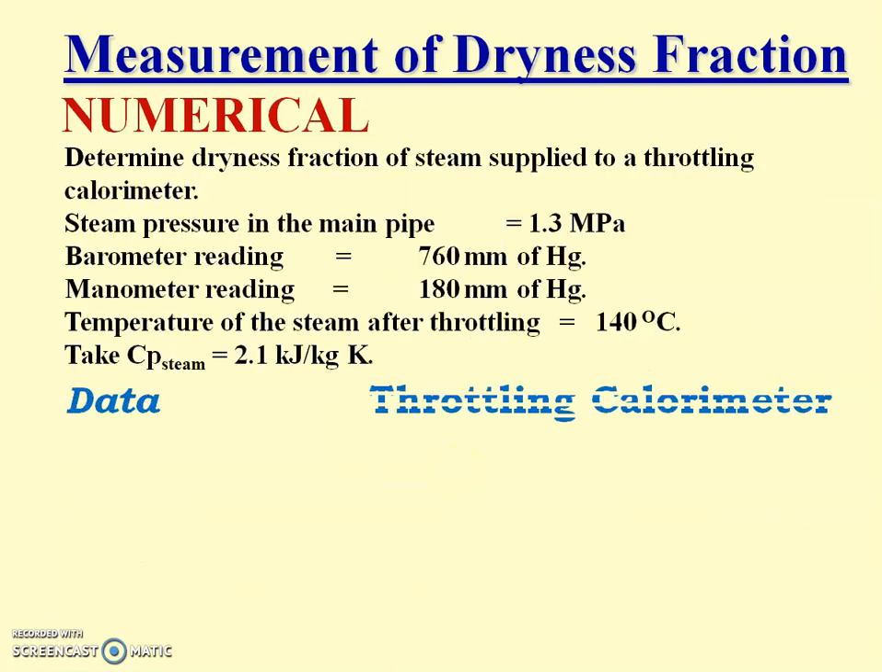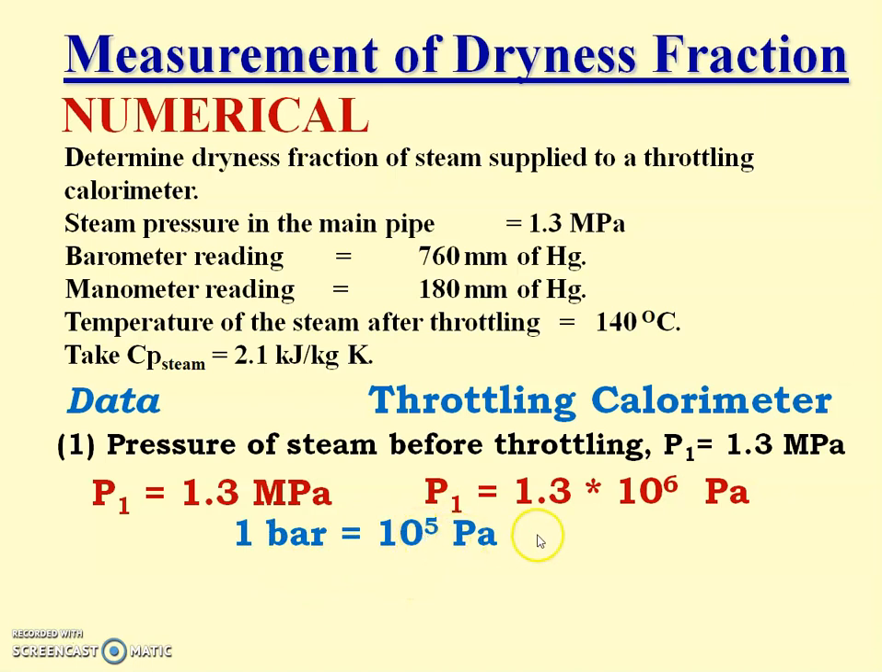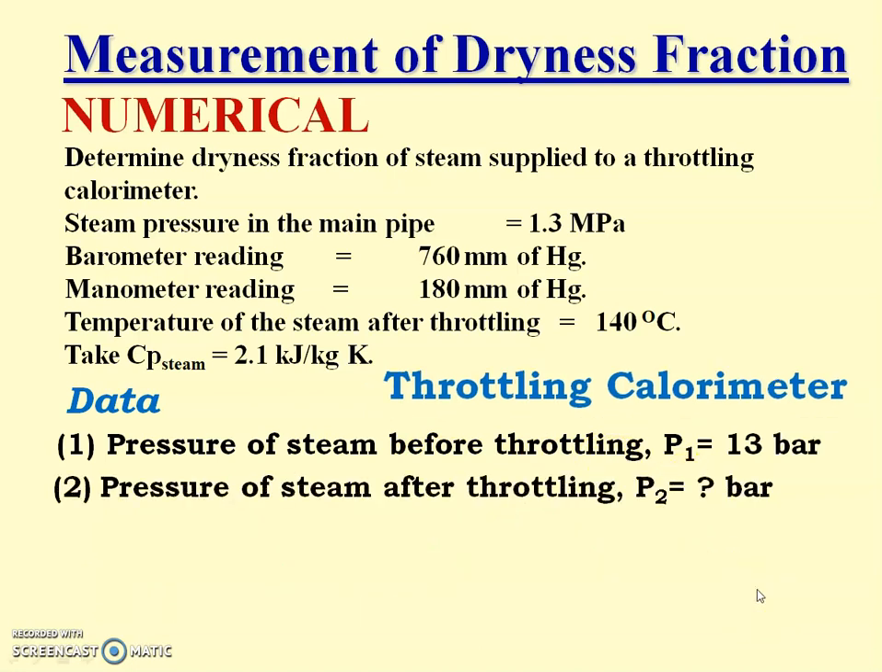Let us see what data they have given. Throttling calorimeter, pressure of steam before throttling is 1.3 megapascal, but to get the value from the steam table we require it in bar. So let us convert into bar. It is 1.3 into 10 raised to 6 pascal. 1 bar is equal to 10 raised to 5 pascal, and therefore 1.3 into 10 raised to 6 divided by 10 raised to 5 bar is equal to 13 bar. So pressure before throttling, P1, is equal to 13 bar.